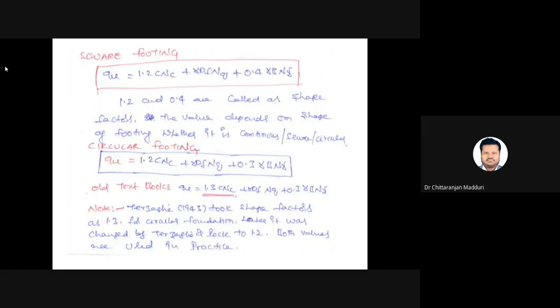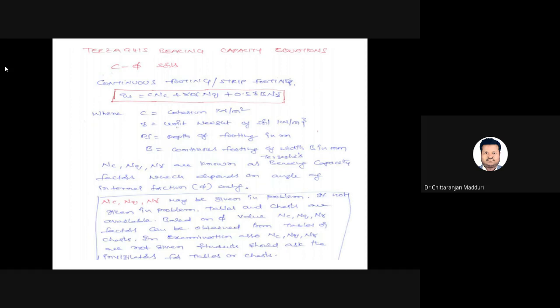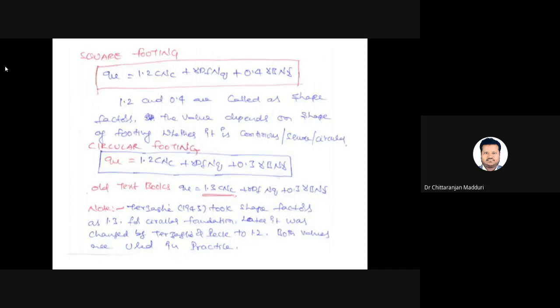So this is for continuous or strip footing. For square footing, the formula is Q equals 1.2 c Nc plus gamma Df into Nq plus 0.4 into gamma B into N gamma. Here 1.2 and 0.4 are called shape factors. They depend upon the type of the foundation.